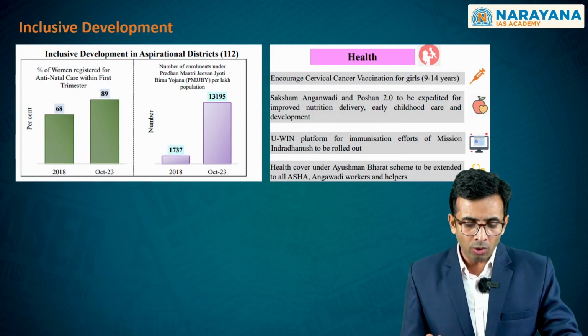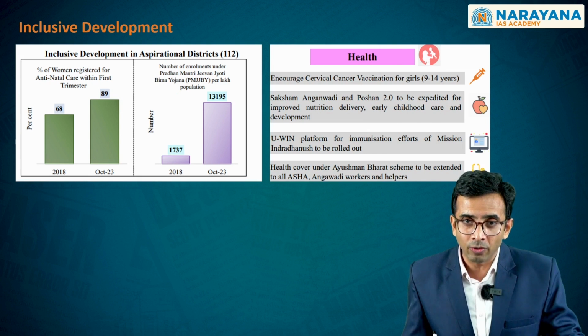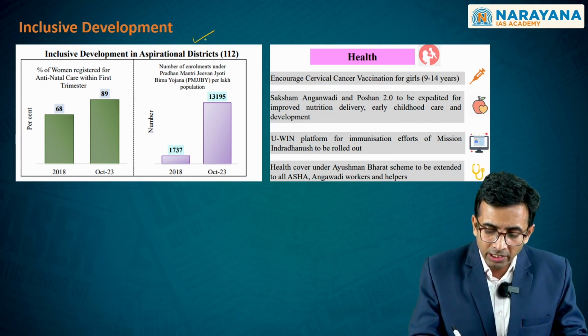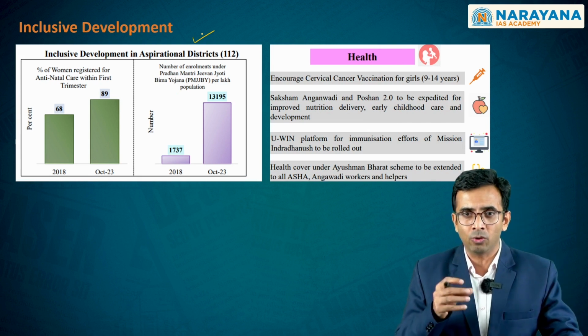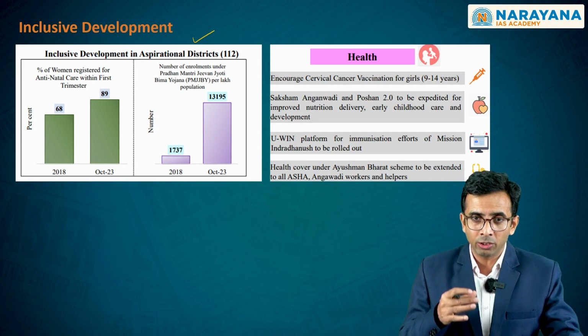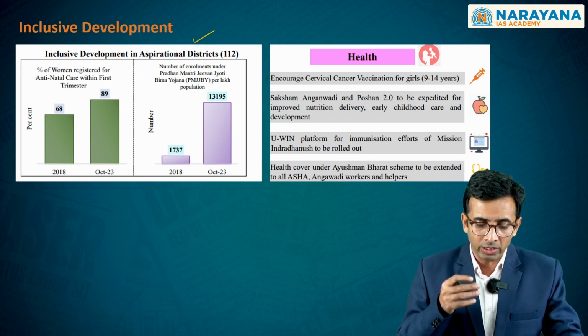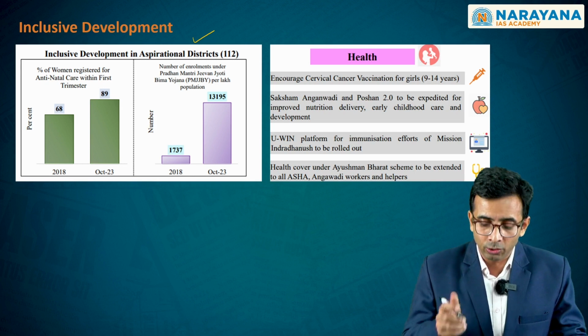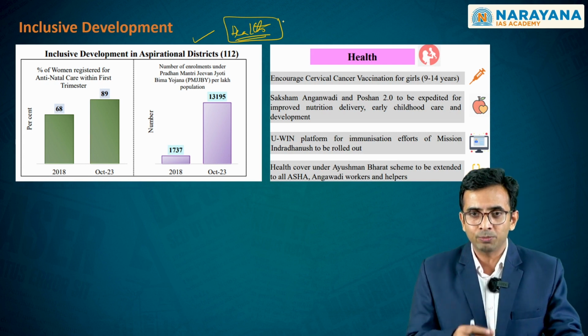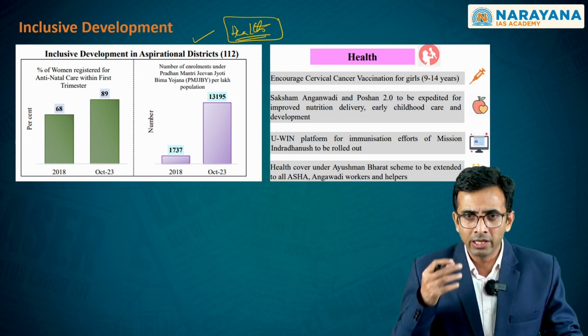Moving ahead, you have this aspect of inclusive development, within which you clearly see that aspirational districts specifically are being focused upon. And with respect to these aspirational districts, as you see in the budget document, the most important focus had been on the precarious health indicators that have been seen with respect to these districts, as reported by Niti Aayog.